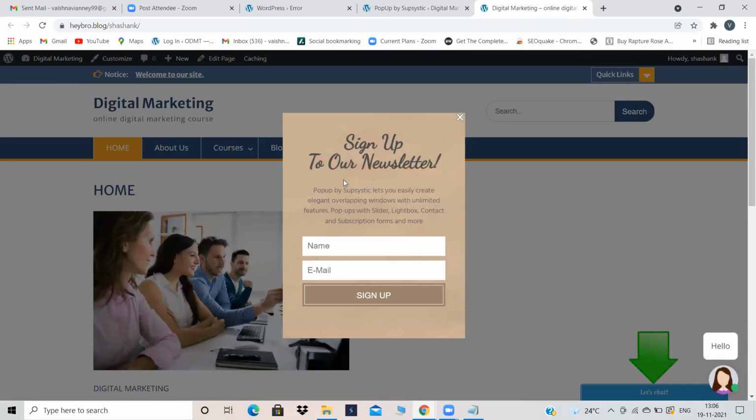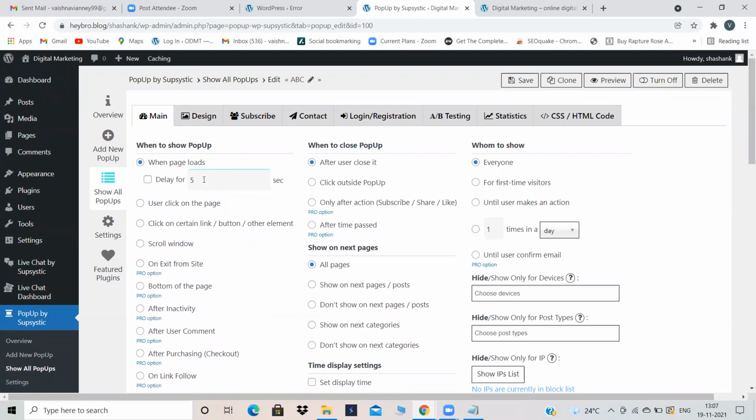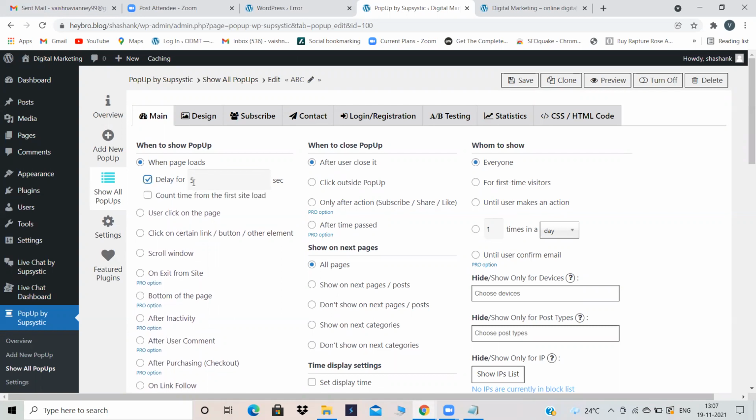And your impression of the website will not be good. I mean, the user will get irritated if you show the pop-up directly like that. Wait for a few seconds and show your pop-up. It is much better. So I have just selected this delay option, and you can give the number over here, 5 seconds, 10 seconds, whatever, according to your wish. I have selected delay for 5 seconds.